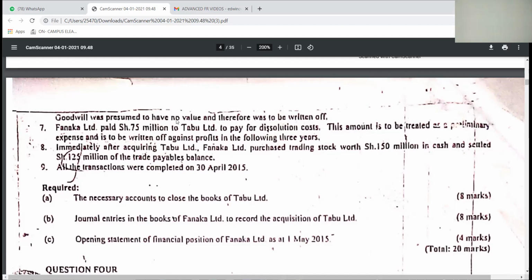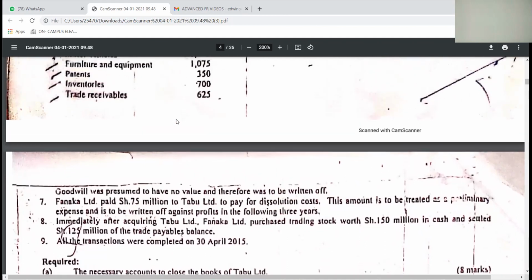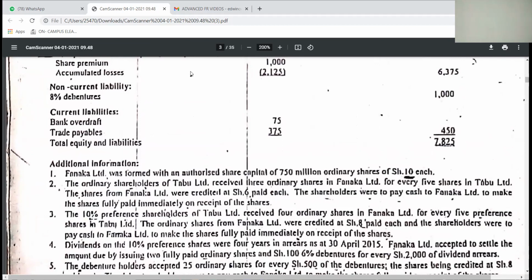You are required to do the necessary accounts to close the books of Tabu, journal entries in the books of Fanaka, and the opening statement of financial position. Before we do the first requirement, we have first to do the determination of purchase consideration. That is how Fanaka was compensating the providers of capital in Tabu, and that is what they have narrated in most of those additional informations.